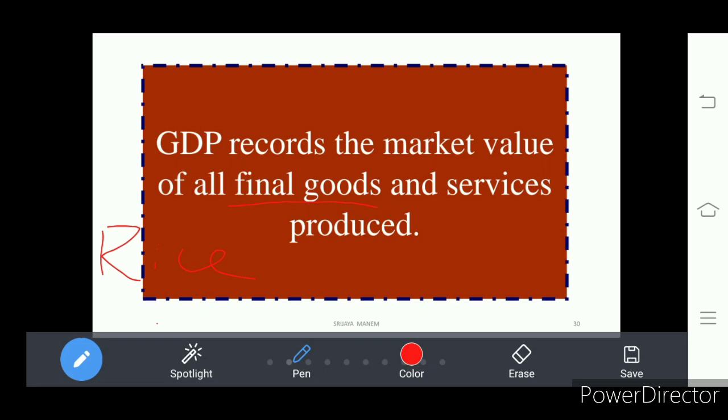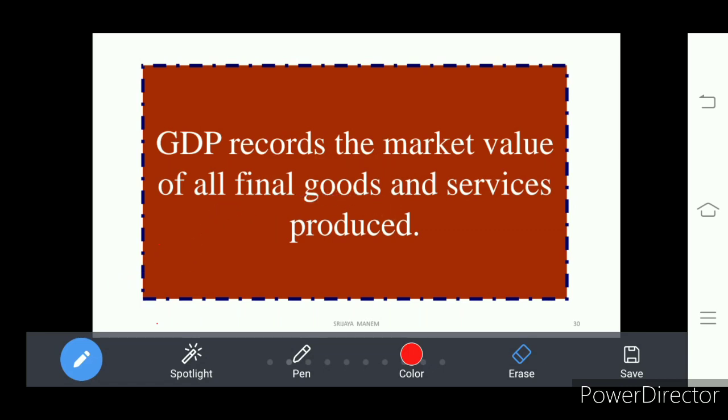For example, tires in automobile, engine of a car, are intermediate goods, they cannot be used directly by the consumer. So how can we decide a good is final?